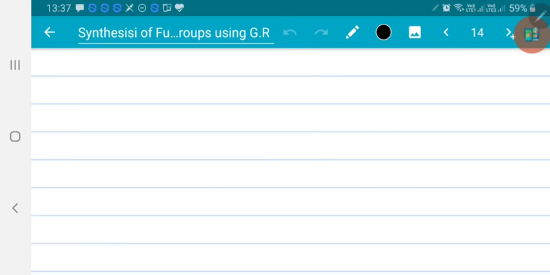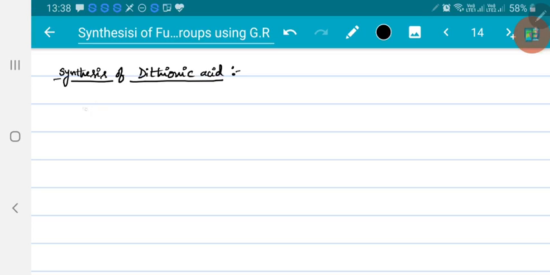Now next one, synthesis of thionic acids. First we will see dithionic acid. We are discussing synthesis of different functional groups by using Grignard reagent. We have seen how alcohols, aldehydes and ketones are prepared, then we have discussed how acids and sulfonic acids are prepared. Now we are discussing dithionic acids. We will discuss amines, mercaptans, esters, how they are prepared here, right? So first we will see this.